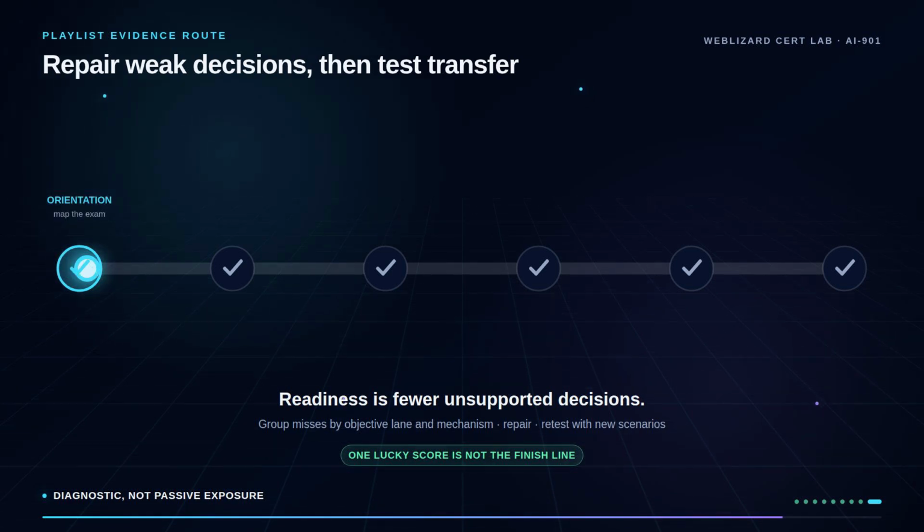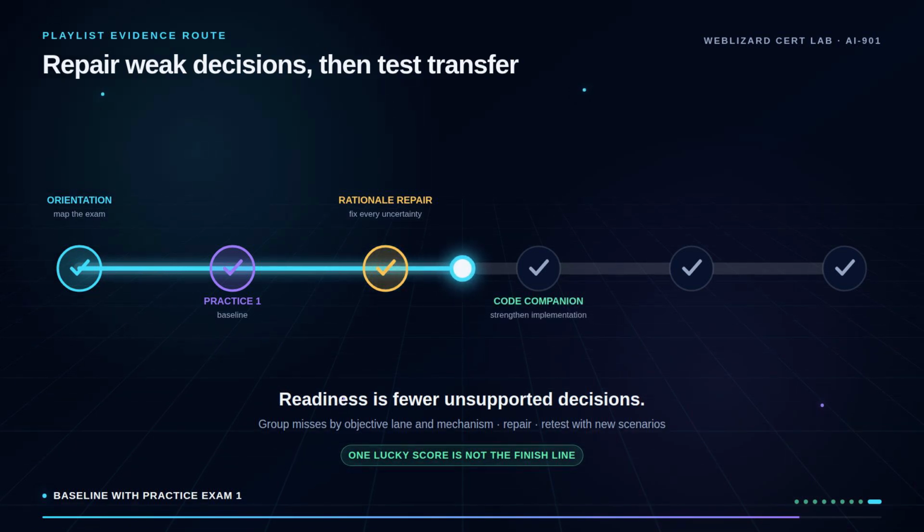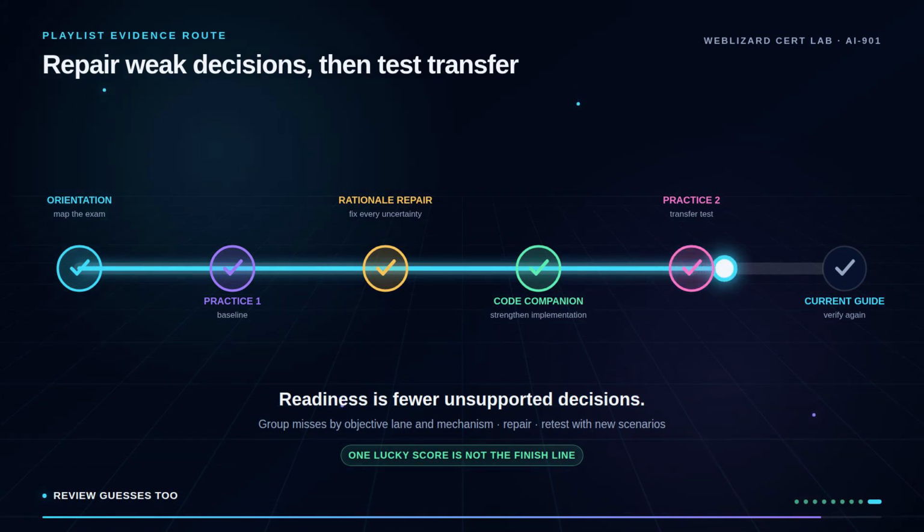Use this playlist as a diagnostic loop, not as passive answer exposure. Begin with Practice Exam 1 to establish a baseline. Review the rationale for every uncertain answer, including guesses that happen to be correct. Group misses by objective lane and by mechanism: concept selection, deployment flow, authentication, client pattern, agent behavior, or multimodal routing.